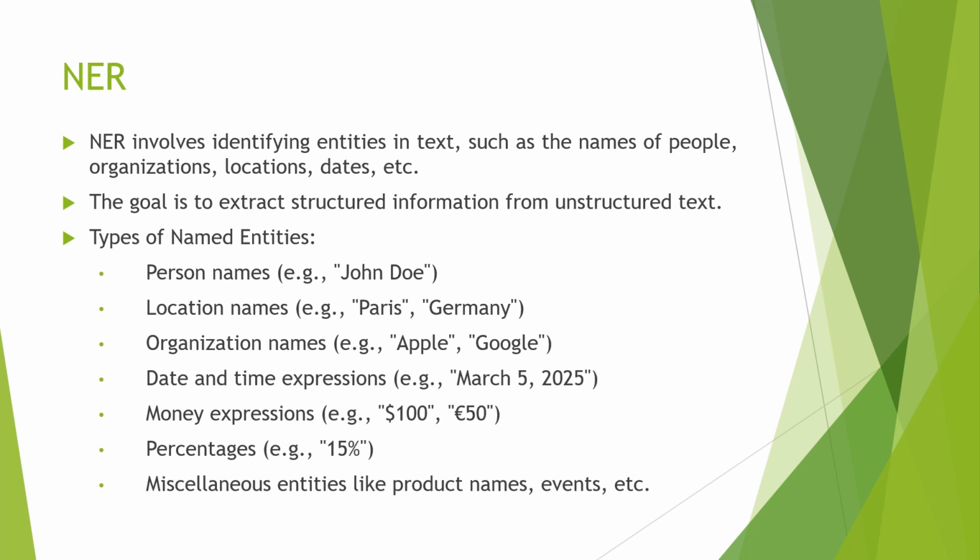Some example named entities are person names. For example, John is a person. It can be classified as a person, and for location, Germany, Japan, China, India. This is used to identify geographical, geopolitical entities, such as a country's name, street name, or state name, etc. And we also have the ORG named entity to identify organization names like Apple, Google, Microsoft, etc.